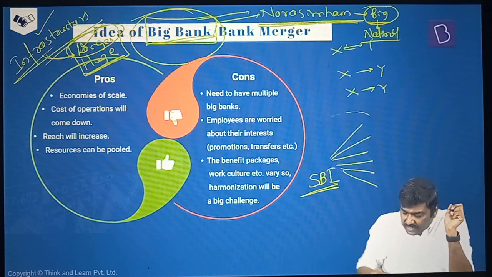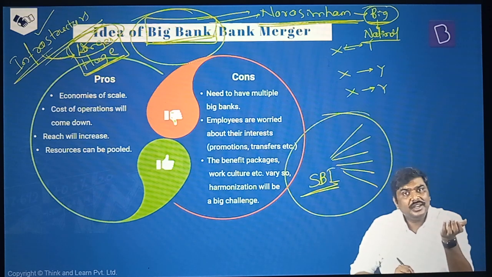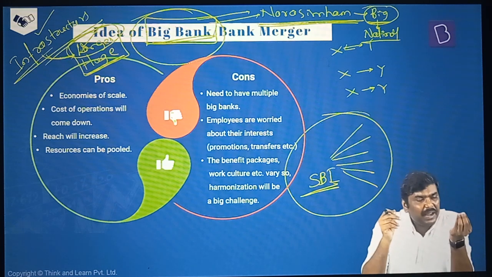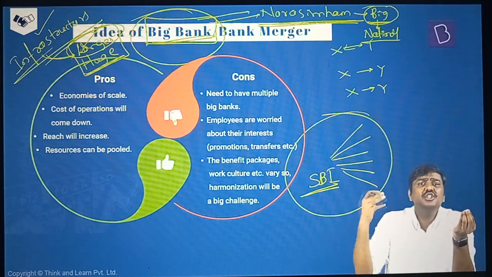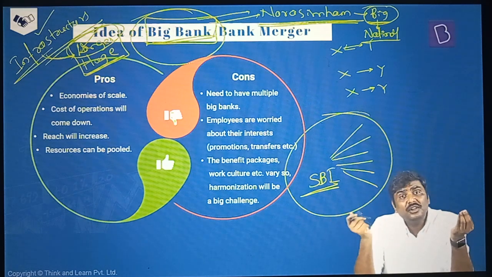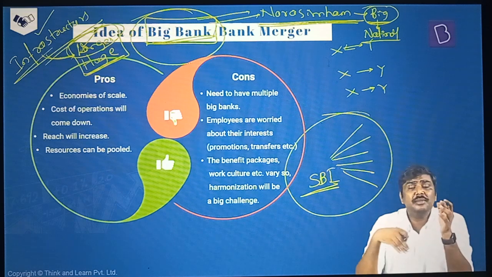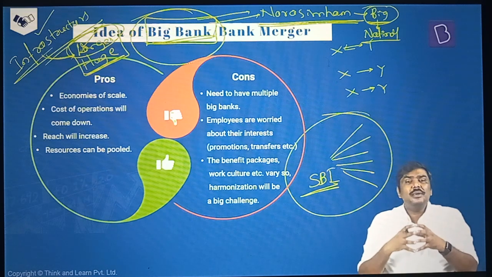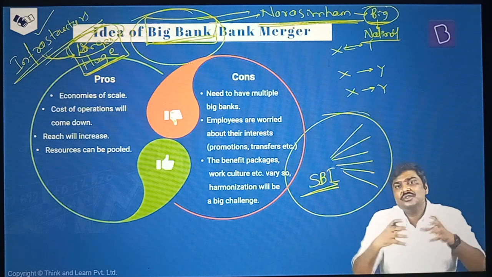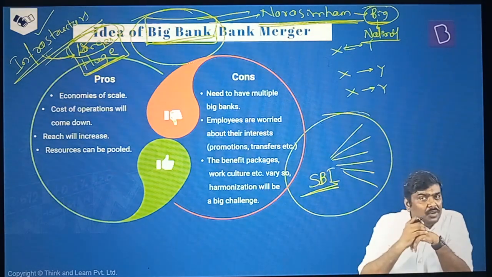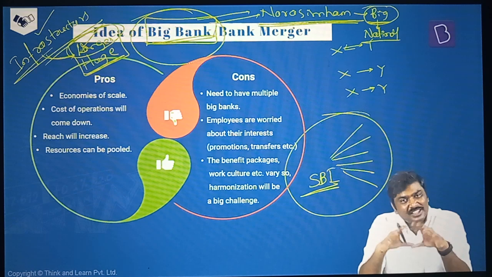The problem with respect to having this kind of a structure is that they are concentrated in the same region. That is, in a particular city, if there's a State Bank of India branch, after 2 or 3, let's say, shops, again there is a State Bank of Mysore. Right? After another 10 meters, there's a State Bank of Travancore branch. Opposite to that, there's a State Bank of Hyderabad. So basically what used to happen is they got concentrated. They were focused on the same type of customers in terms of, let's say, lending, in terms of mobilization of the deposits. So they were basically competing with each other within the same region.